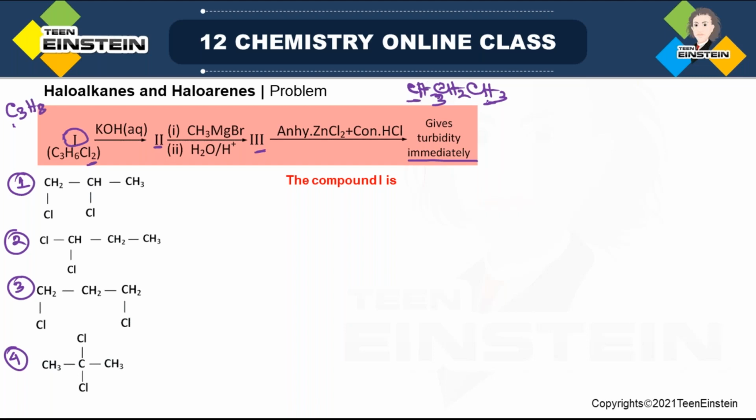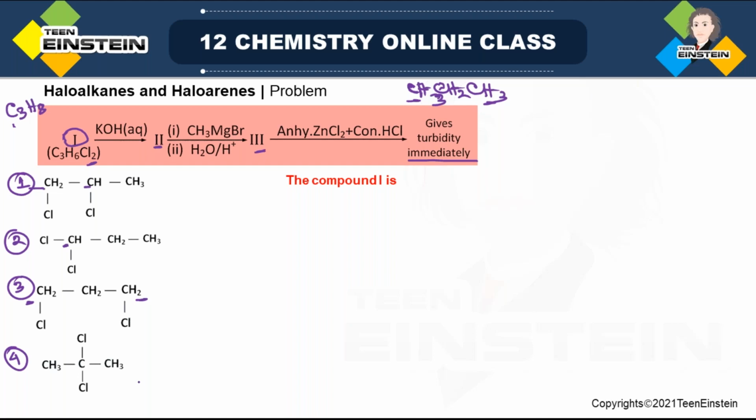Now, how many different positions are possible for 2 chlorine? The 2 chlorine can be on carbon 1 and 2, which you can see in option 1. It may be on the same carbon, any of these 2 terminal methyls. Then 2 chlorine can be on carbon 1 and carbon 3.